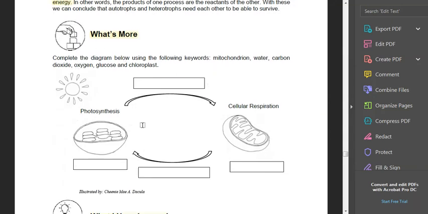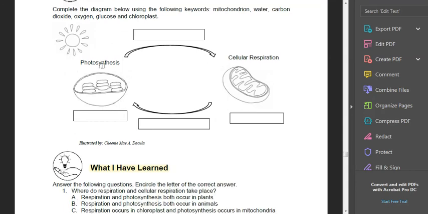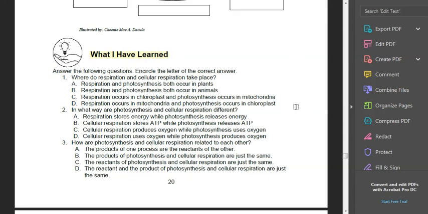This is the diagram. Again, pretty simple. What are the words that you have to put here? Nara, mitochondrion, water, carbon dioxide, oxygen, glucose, and chloroplast. So, fill that up. And then you answer what I have learned.